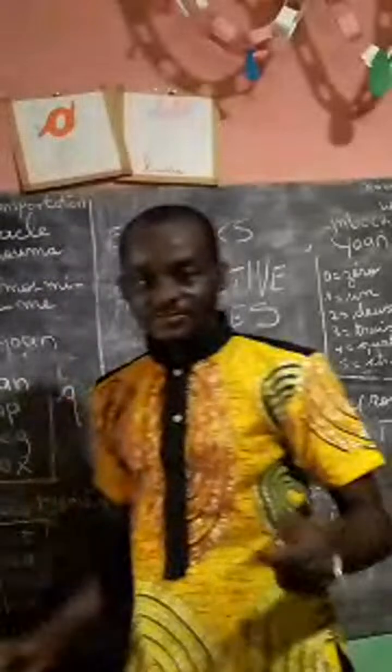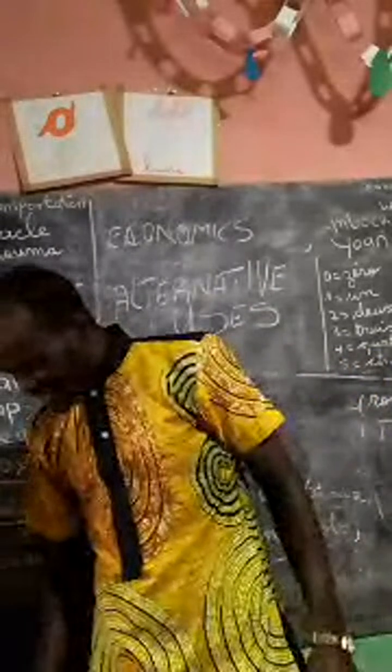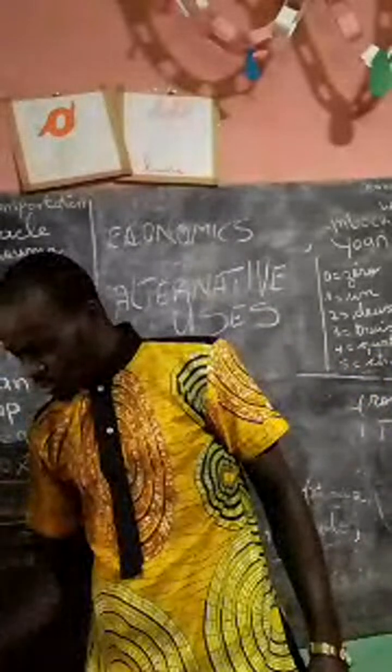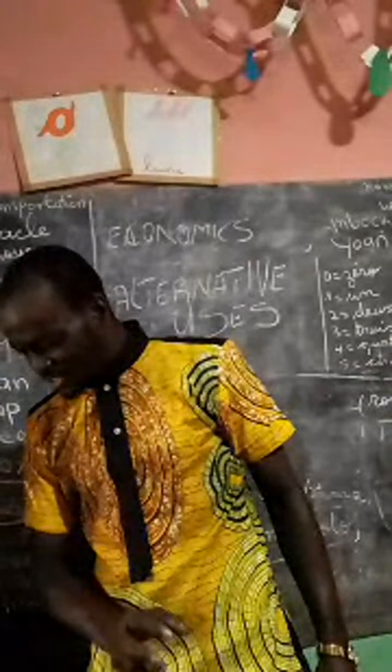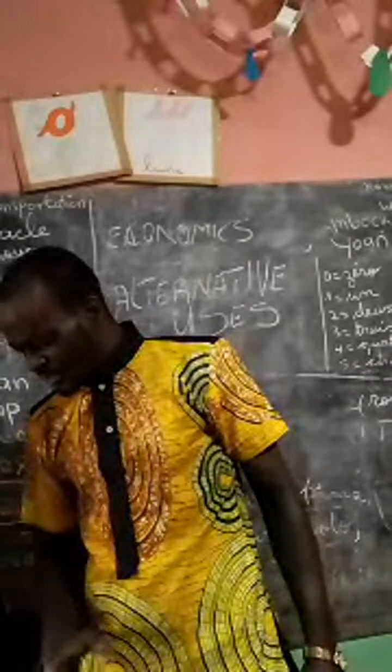Alternative uses means more than one use to which a resource can be put, and it implies that the resource can be used for only one purpose at a time. You have many choices, but you decide to choose one choice at a time. You cannot choose many things at once.